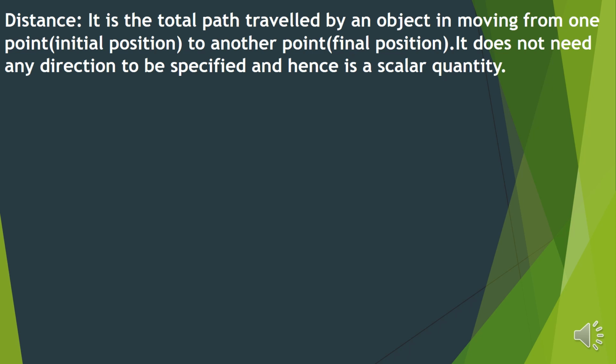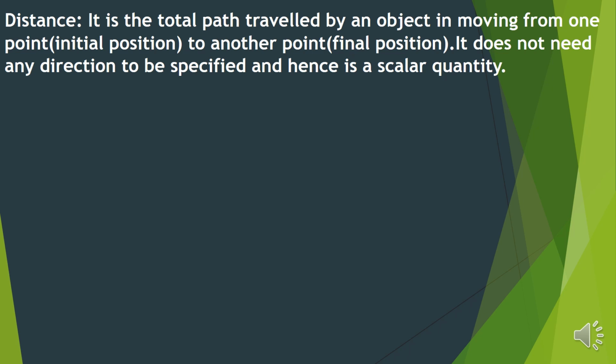Now for distance, we do not need any direction. The body can move in any direction. We do not specify the direction. Therefore, distance is also called as scalar quantity.